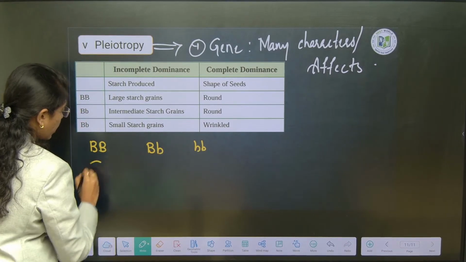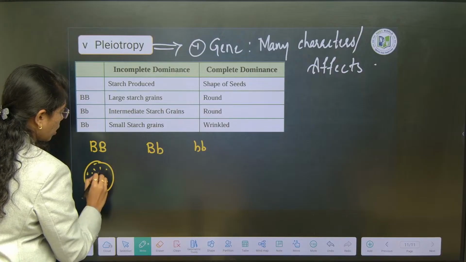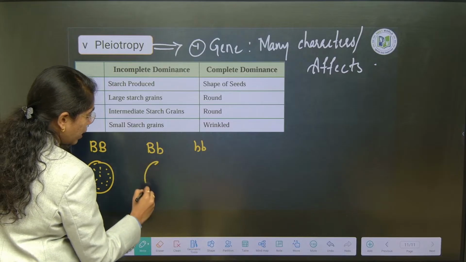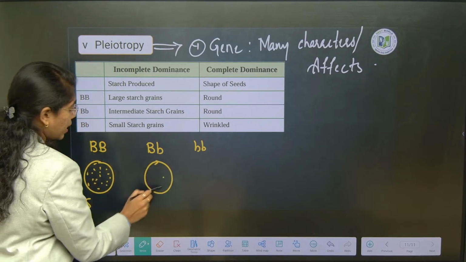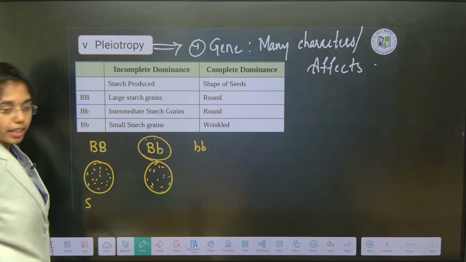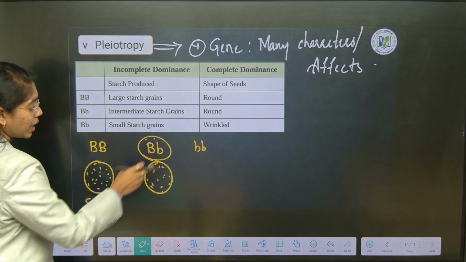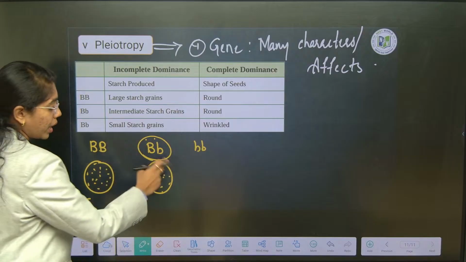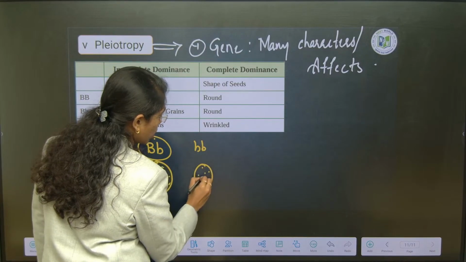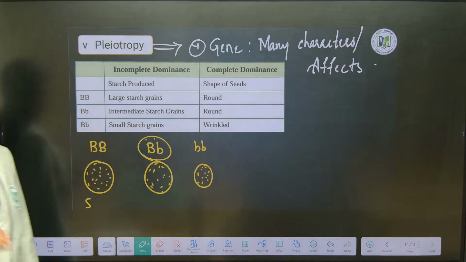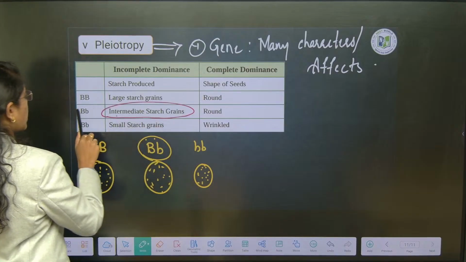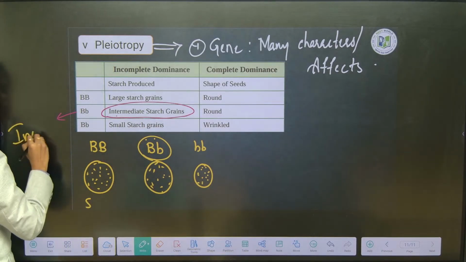Homozygous dominant gives large starch grains with high starch synthesis. Capital B, small b gives intermediate starch size and intermediate synthesis, showing incomplete dominance, yes or no? Capital B is not completely dominant over small b. If it were completely dominant, you would get large starch grains. And small b is small starch size with small starch synthesis. So this is the example of incomplete dominance.